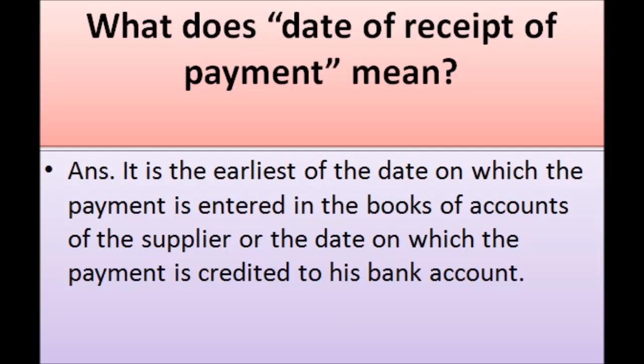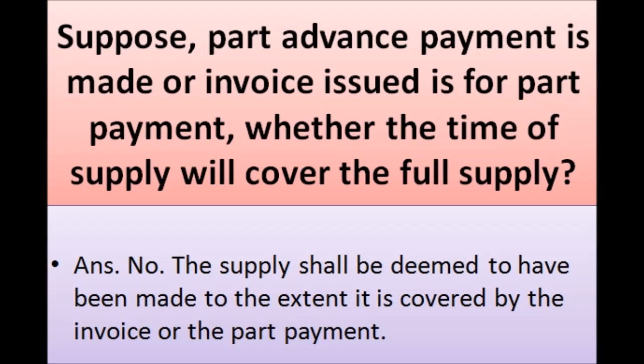What does date of receipt of payment mean? It is the earliest of the date on which the payment is entered in the books of accounts of the supplier or the date on which the payment is credited to his bank account. Suppose part advanced payment is made or invoice issued is for part payment, whether the time of supply will cover the full supply? No. The supply shall be deemed to have been made to the extent it is covered by the invoice or the part payment.